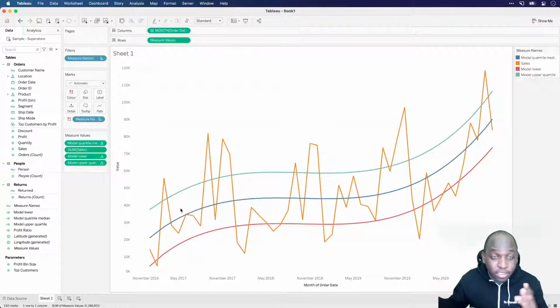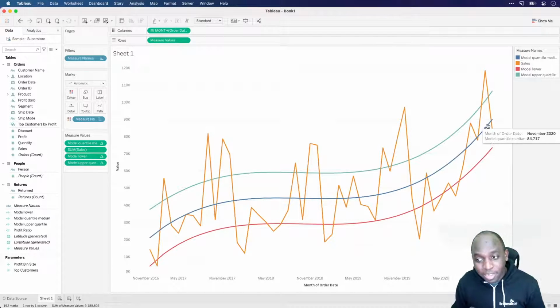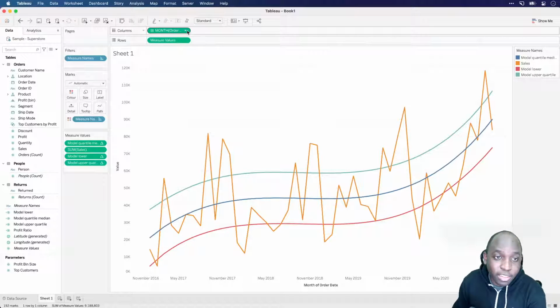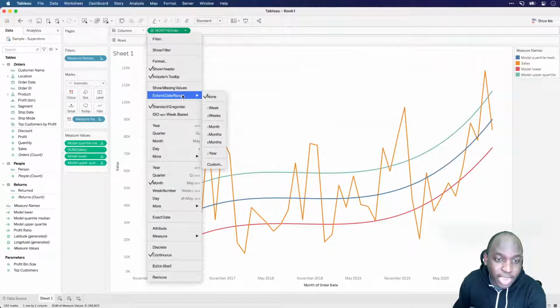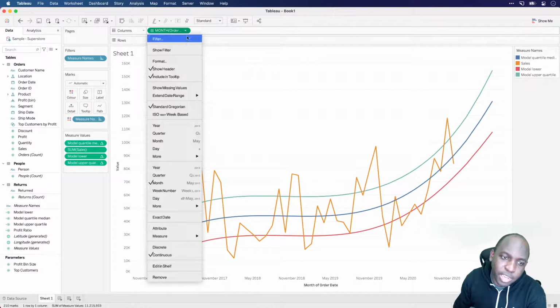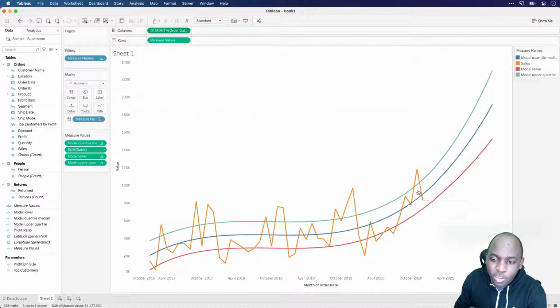Now you can see the predictive modeling functions working, but they're not doing much predicting because I've not extended the date axis range. So let's go ahead and do that. Let's go to date, and you can see here I've got the option to extend the date axis range. If I extend it by 6 months, you'll see that it basically carries on, it just extends the line. Now this model I've got isn't very good, because if I extend this to a year, it just takes the trajectory that I had over here and literally sends it off.